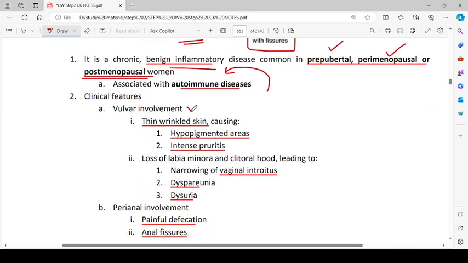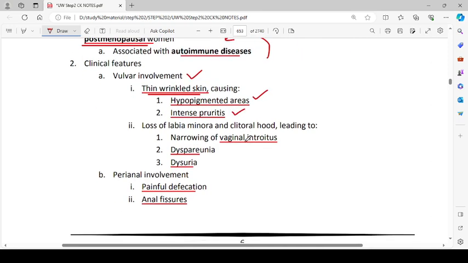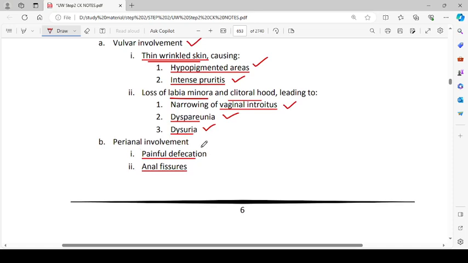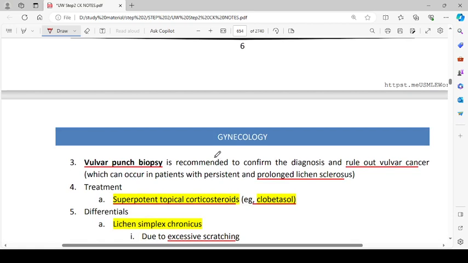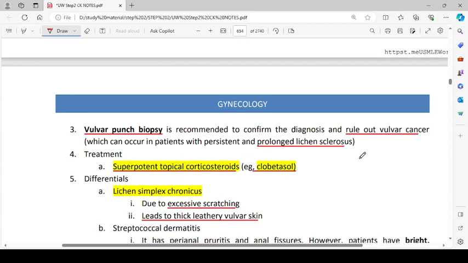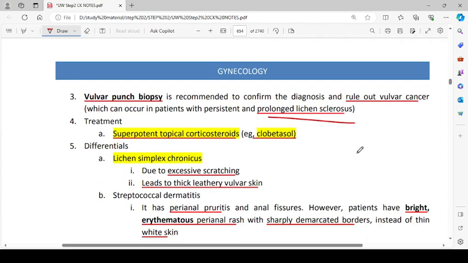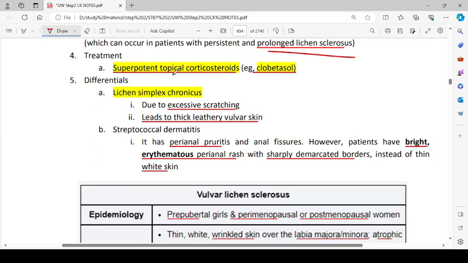Clinical features are vulvar involvement, thin wrinkled skin causing hypopigmented areas and intense pruritus, loss of labia minora and clitoral hood leading to narrowing of the vaginal introitus, dyspareunia and dysuria. Perianal involvement will lead to painful defecation and anal fissures. Vulvar punch biopsy is recommended to confirm the diagnosis and rule out vulvar cancer, which can occur in the patient with persistent and prolonged lichen sclerosus. Treatment: super potent topical corticosteroids like clobetasol. Differentials: lichen simplex chronicus and streptococcal dermatitis.